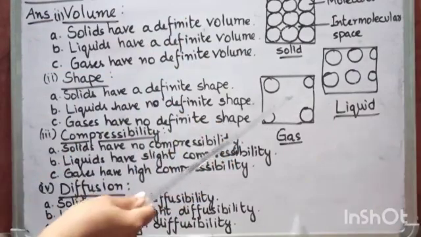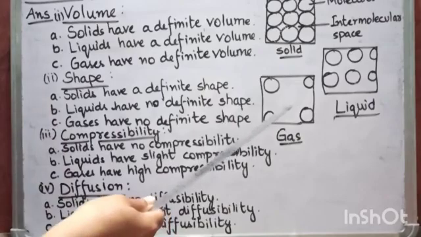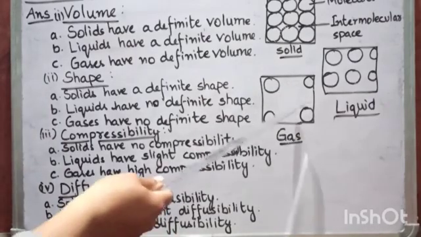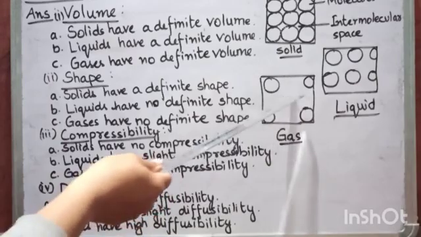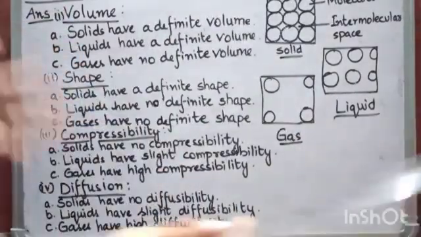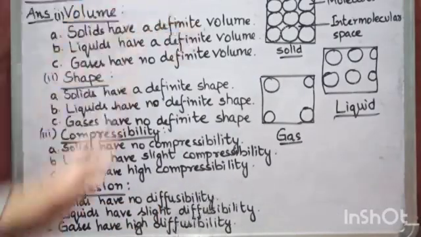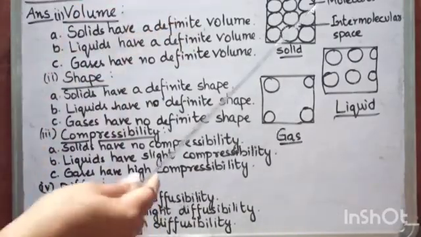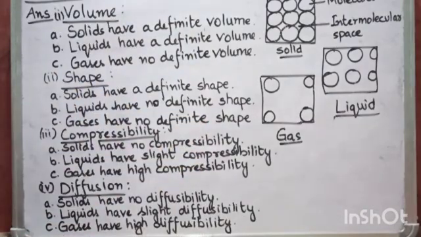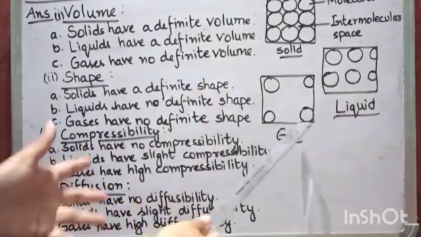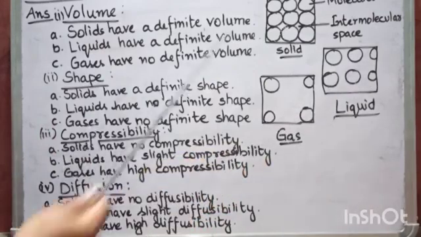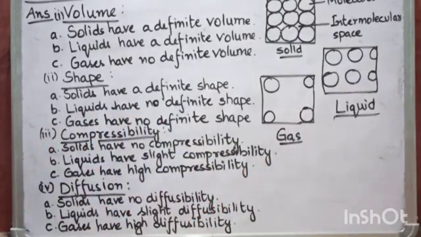Now in case of gases, as you can see, molecules are far apart from each other and intermolecular spaces between them are maximum. So when pressure is applied on them, they can be easily compressed. So gases have high compressibility, liquids have slight compressibility, and solids do not have compressibility.